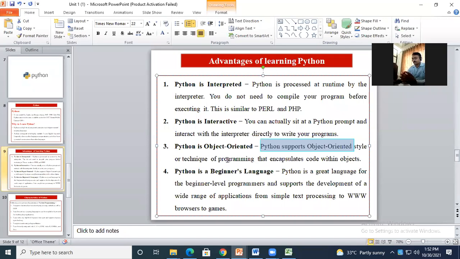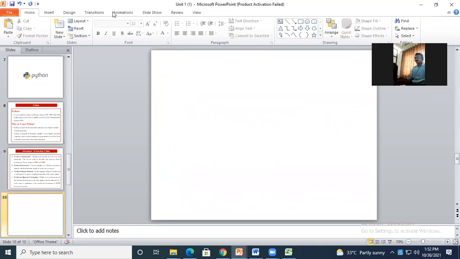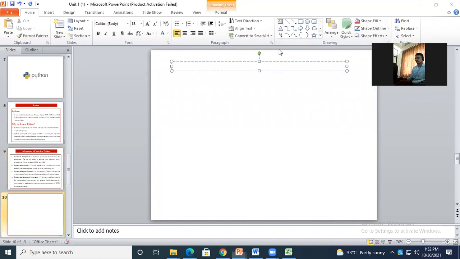No, sir. Only C is in first year. Okay, so object-oriented concepts you have not gone through, right? Okay, now I will write it here. Sir, but we listen the words like function oriented, object oriented. Yes, yes. Just a minute. Okay, I will write it here.